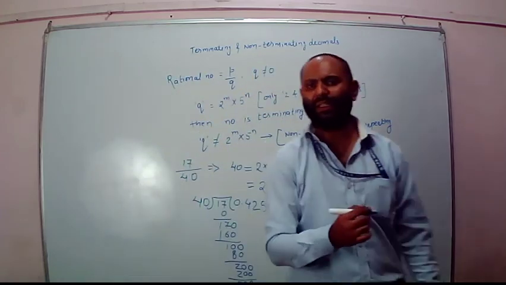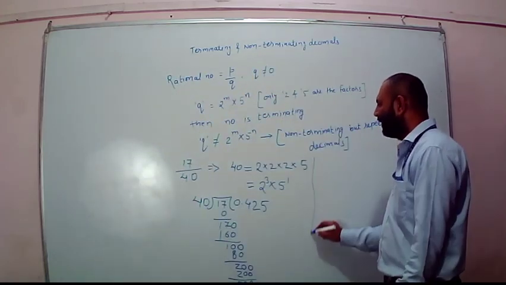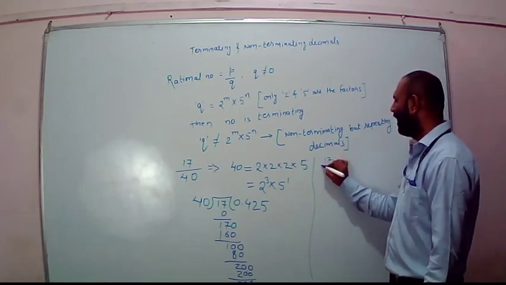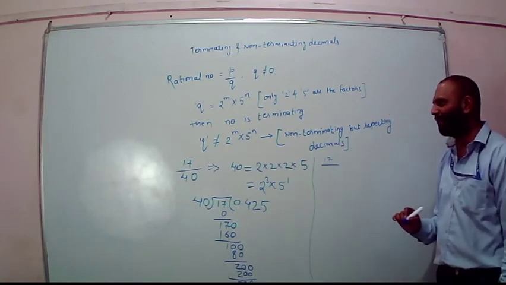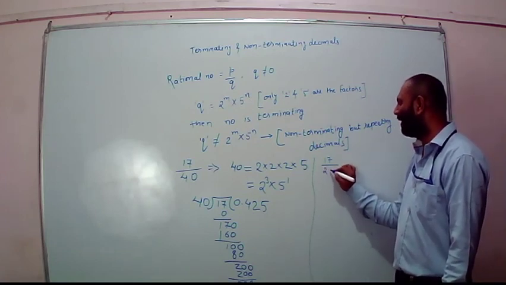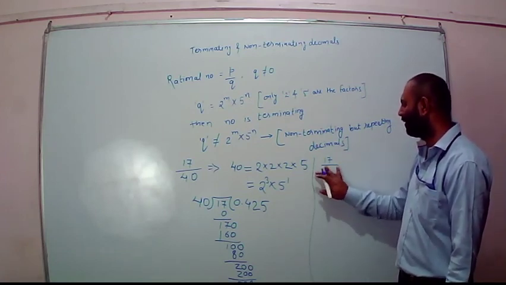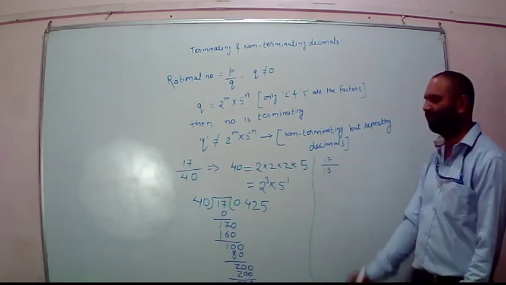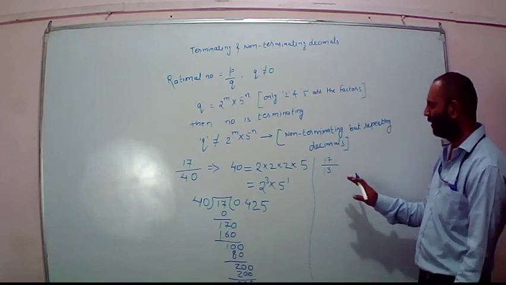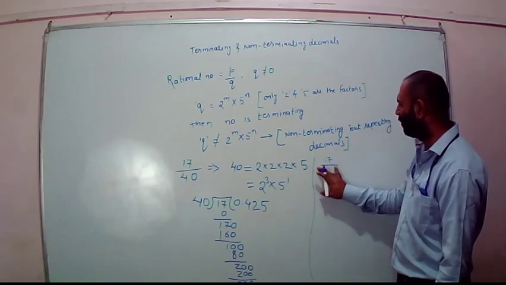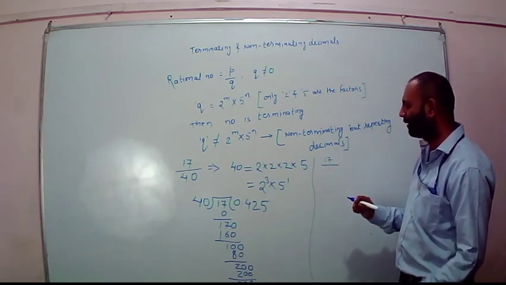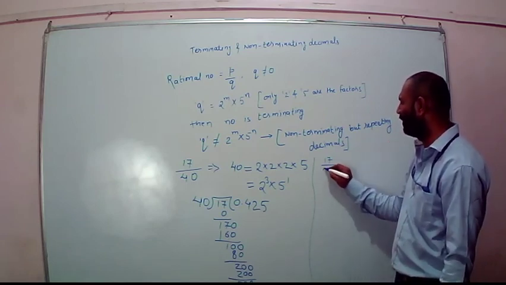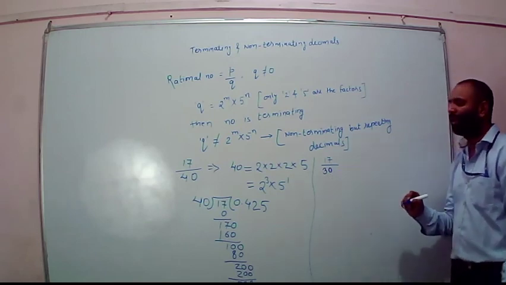On the contrary, if there is a number, again 17, and now it is divided by 30, what happens in this case?